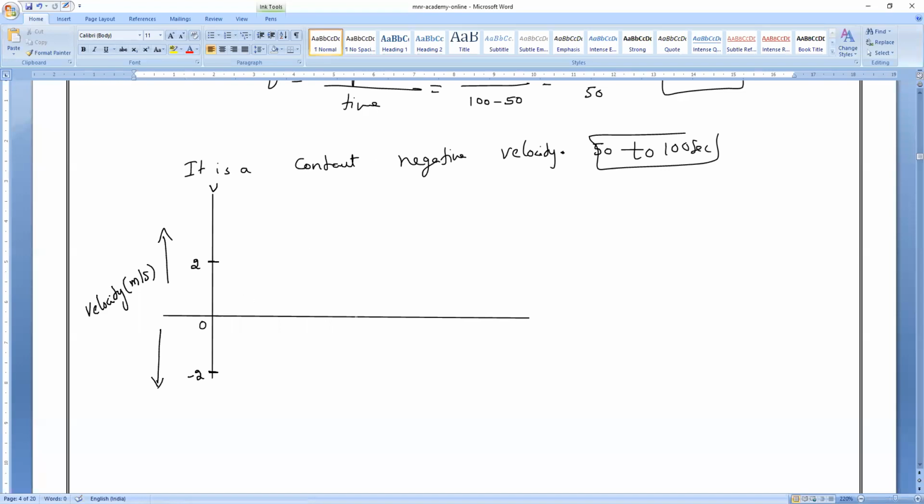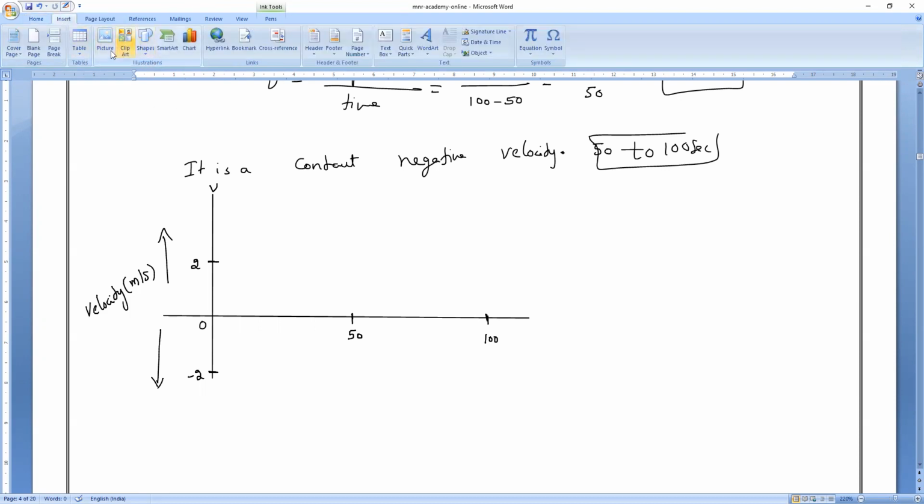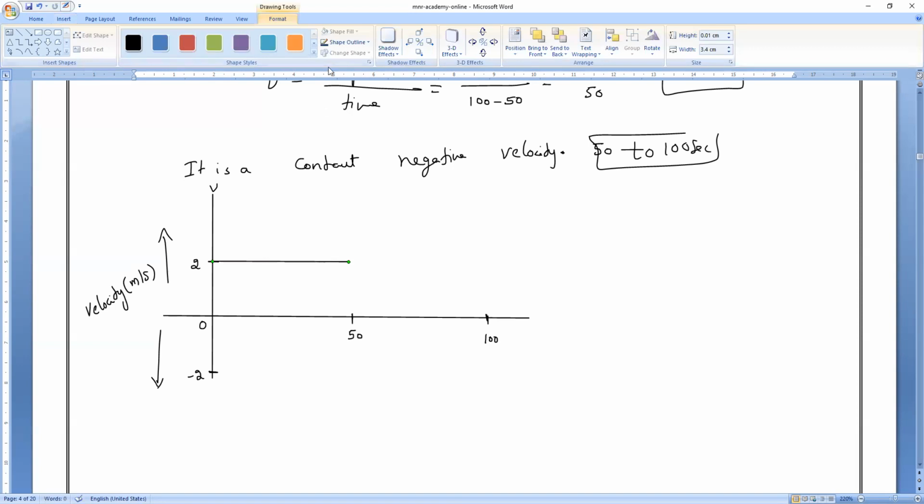Now, tell me, till 50 seconds is it positive or negative? Positive, and it is a constant velocity. Constant velocity means it is parallel to which axis? Parallel to the x-axis. Everybody remembered? So it will be parallel to the x-axis till what point? Time equals 50 seconds.